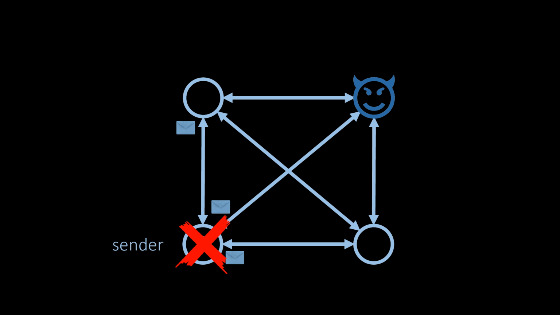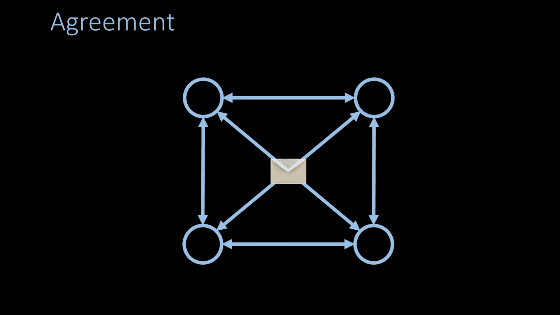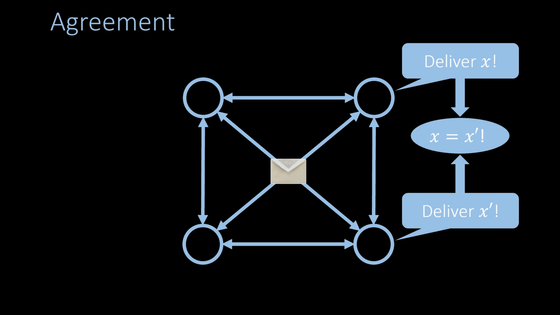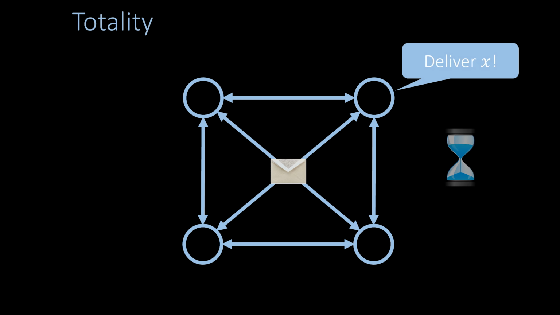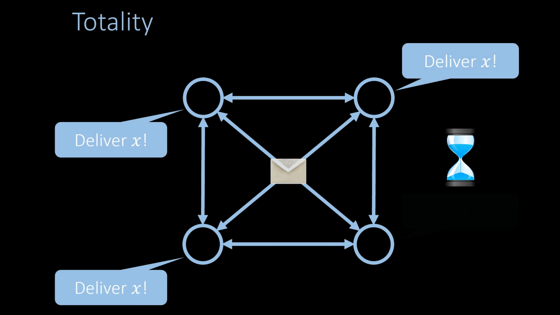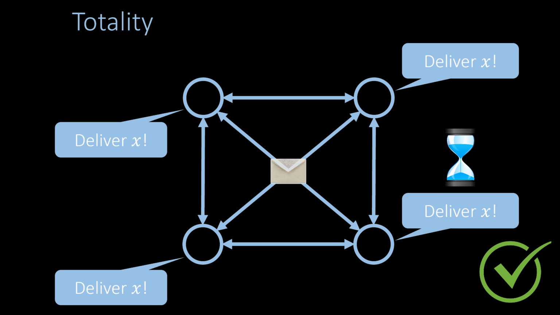The properties of reliable broadcast are the following. A reliable broadcast protocol must have the agreement property. That is, if messages are delivered, they must all be the same message. The second property is called totality. The property says that if a correct node delivers a value, it may take some time but the message is eventually also delivered at all other correct nodes.